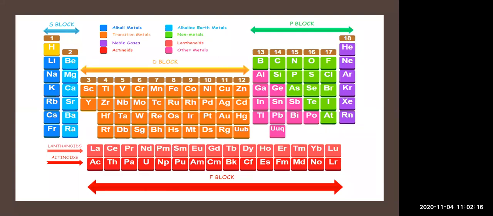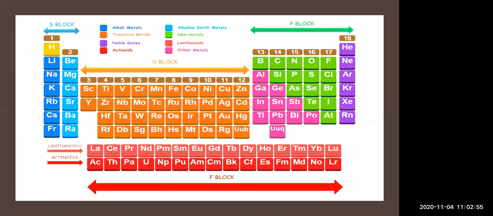Then D block consists of group 3 to 12, which is known as the transition metals, as I already told you before. After that, from group 13 to 18, consisting of metals, non-metals, metalloids, and noble gases, these are all considered P block elements. Below, the Lanthanide and Actinide series are there, and they are considered F block elements. Now here you can see the 3 traditional types of elements can be clearly shown in the modern periodic table